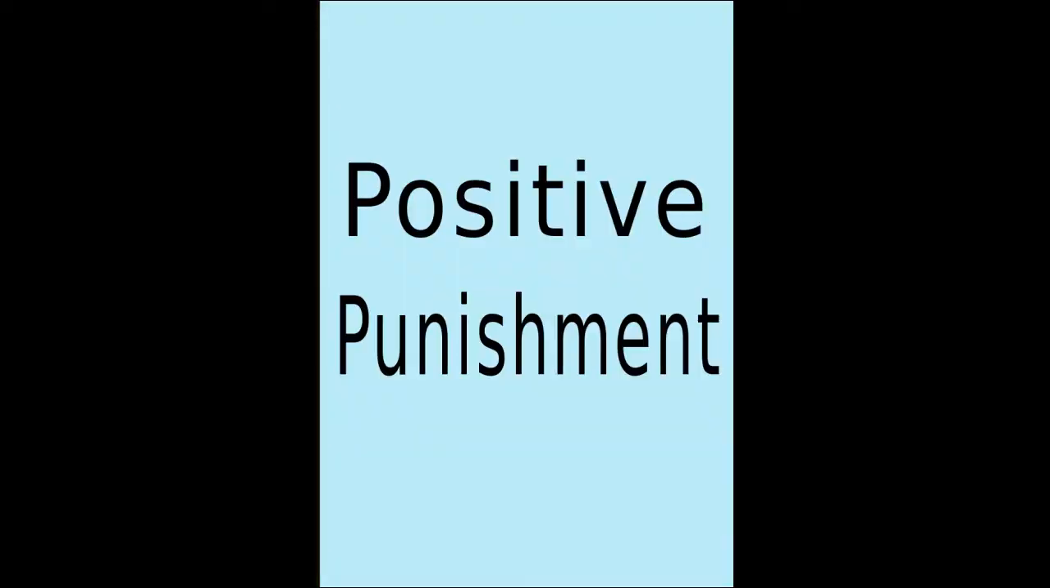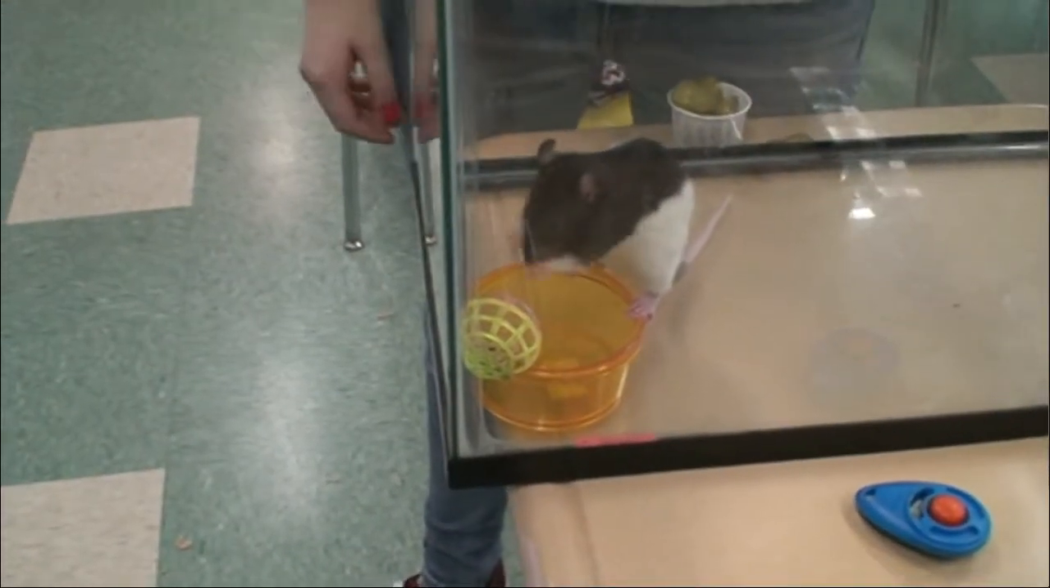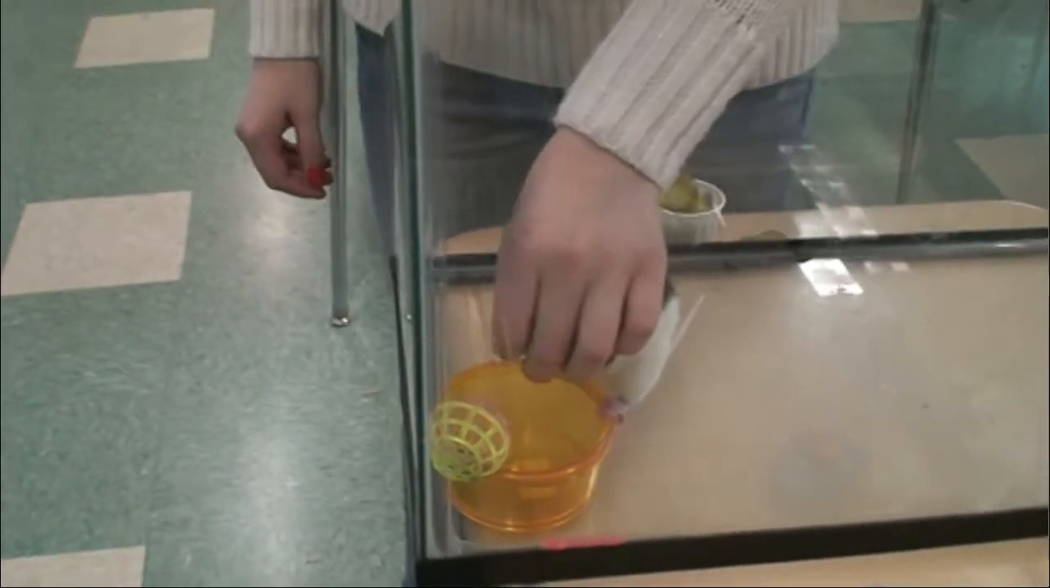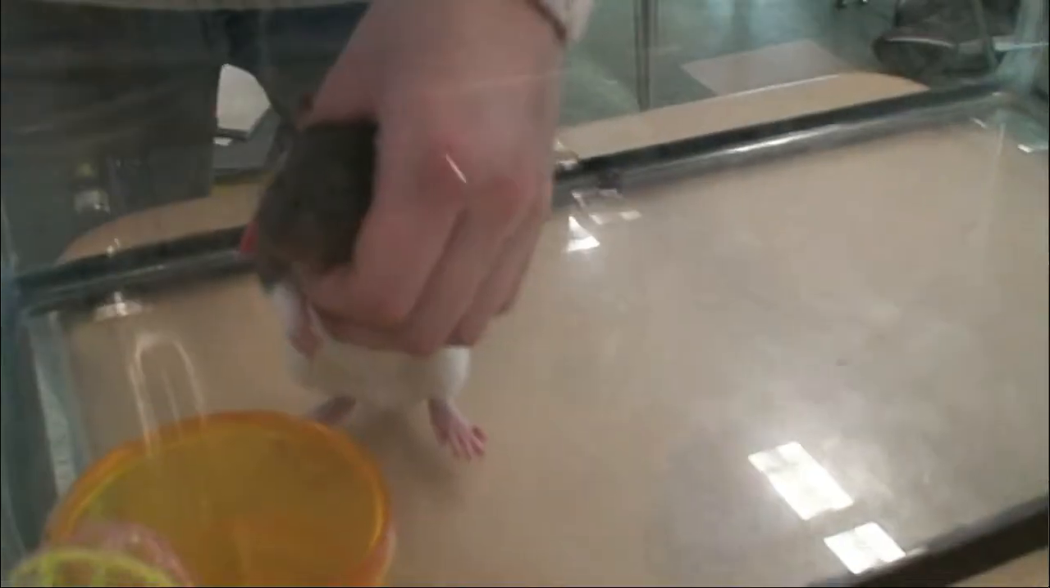Positive punishment is when we add a stimulus in order to decrease an unwanted behavior. An example of this is when we tap Georgi on the nose or butt when he was cleaning himself during training. Right on the floor. Stop. Georgi, stop. Come on, Georgie.